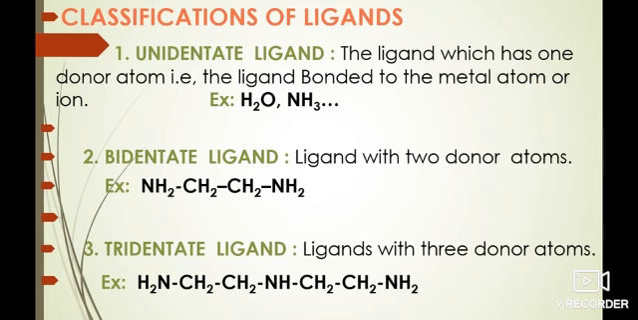The second type of ligand is bidentate ligand. The ligand which has two donor atoms, that is, the ligand bonded to the metal atom or ion through two donor atoms. The given example is ethylenediamine, which has two amine groups. Here, each nitrogen atom donates the pair of electrons. Tridentate ligand: ligands with three donor atoms. In diethylenetriamine, each nitrogen atom is capable of donating the pair of electrons to form the coordination bond.